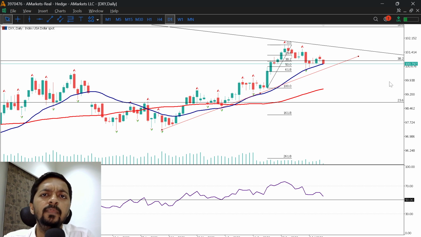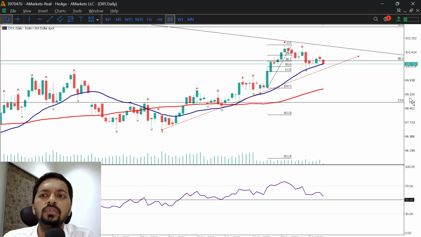Meanwhile, market sentiment has turned more cautious after President Donald Trump said that the ceasefire in the Middle East is now over, raising fresh geopolitical concern. Overall, traders will continue to watch Federal Reserve expectations and developments in the Middle East for further market direction. That's it for the macro market update.